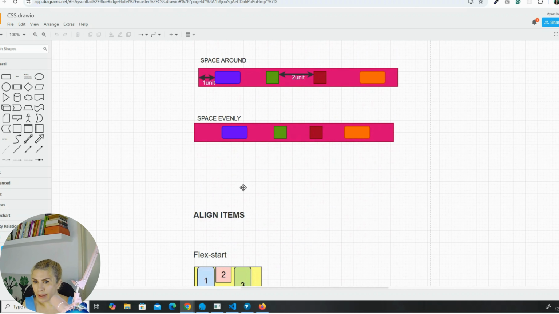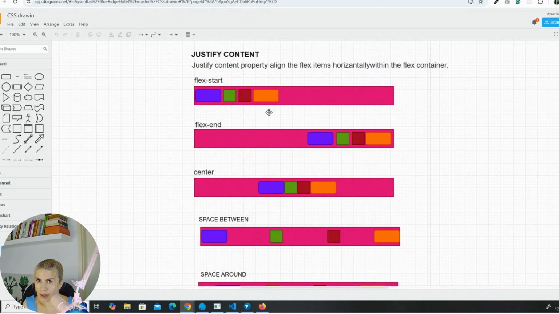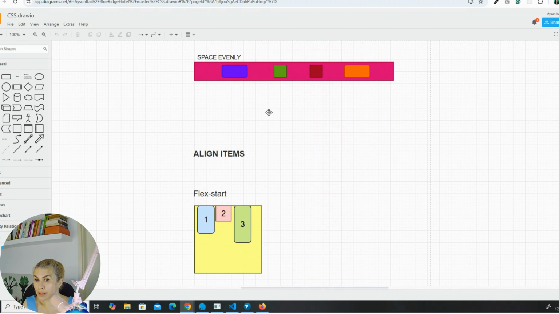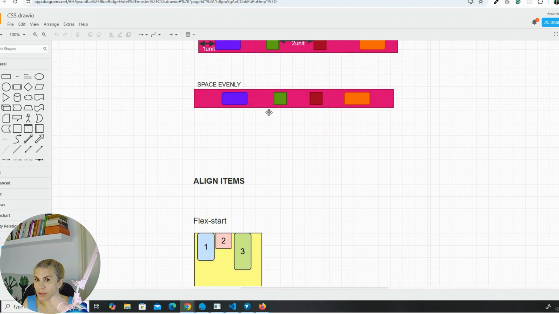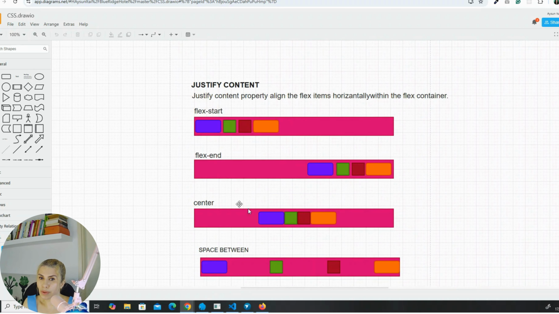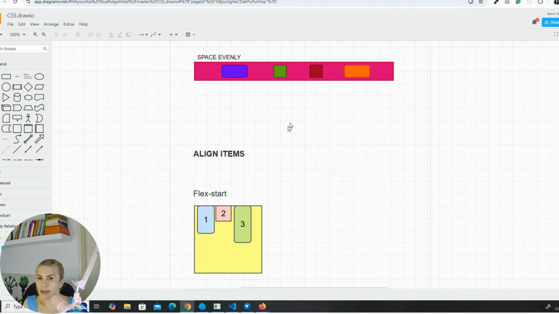Then we have align-items. Well, when justify-content is placing the children in the direction of the main axis, align-items is going to place them in the cross axis direction, the perpendicular direction to the main axis. And by default, remember what the value was? It was row, right? Like the flex direction. So that's why I start here with flex-start on the left side of the box. And here is the align-items value.